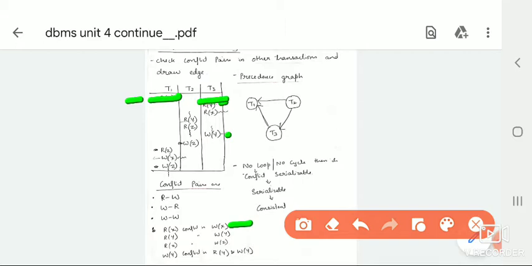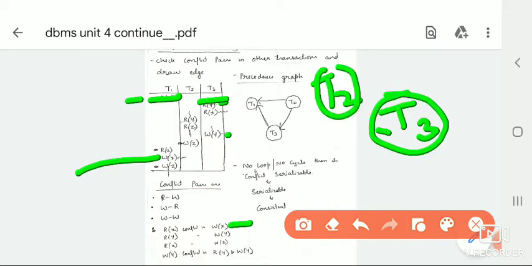Next, the operation you read is in T3, that is read of x. Here again, for read of x the conflict pair is W of x. Is it present in T2? No. Is it present in T1? Yes, it is present in T1. For this precedence graph, first you need to draw all the vertices, that is T1, T2, T3. From T3 the edge goes to T1, so an arrow is drawn from T3 to T1. So we finished R of x.